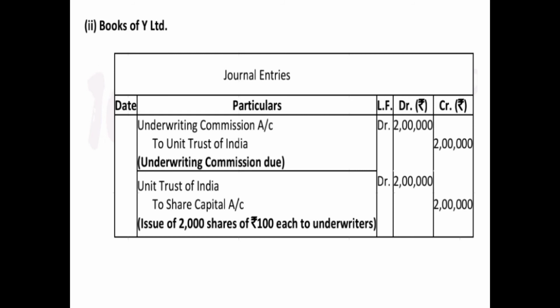Now we will pass the entry for issue of share. So underwriter's account will be debited, because earlier when we had passed the due entry, it was credited since it was the creditor. Now since we are issuing them the shares, therefore their account will be debited, their account will be settled. So Unit Trust of India account debited to share capital account with the face value. Here the face value and issue price is the same. So 2 lakh, 2 lakh. Issue of 2,000 shares of 100 each to the underwriters. So this is the entry.